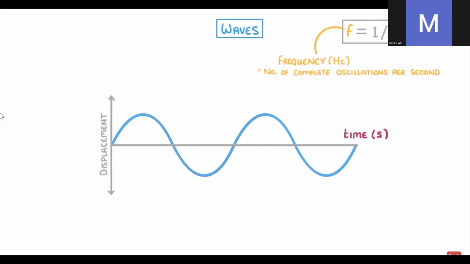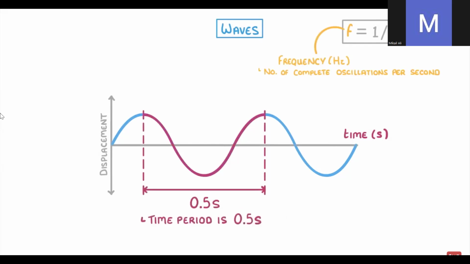To see how it works, imagine that each oscillation takes 0.5 seconds. Or in other words, the time period is 0.5 seconds. This means that there must be a total of 2 oscillations per second. So the frequency is 2, which is what we'd get if we did 1 divided by the time period of 0.5.